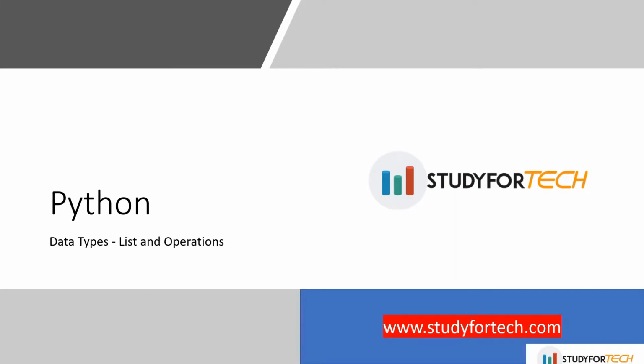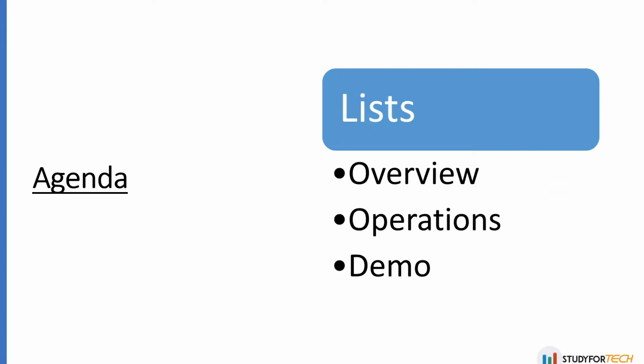In this particular session, I am going to explain an important concept of Python, which is a data type. The data type which I am going to explain is list and its operations. So let's proceed. The agenda for today's session is that I will give an overview of what a list is, then its operations. It will not be all of them, you can go to the Python docs and see all the operations listed over there. I will give a few of them and then I will explain with Python code in Jupyter Notebook.